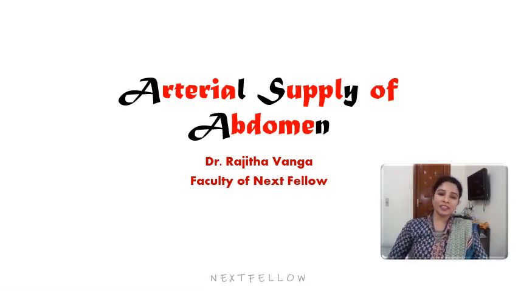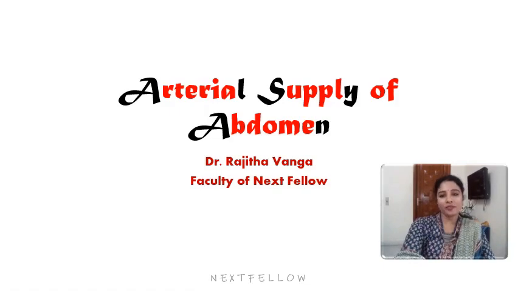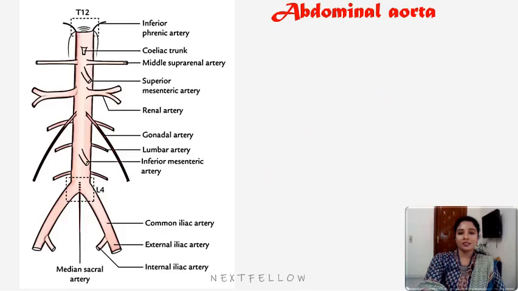So today's topic is on arterial supply of abdomen. The abdominal aorta is the principal artery supplying the abdomen. The abdominal aorta has some unpaired branches and paired branches.